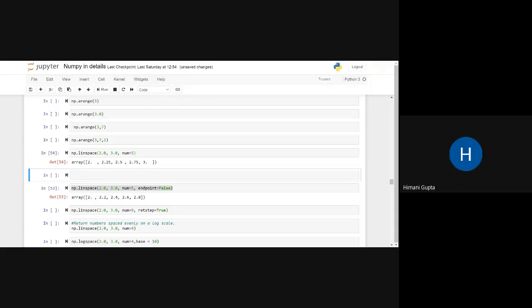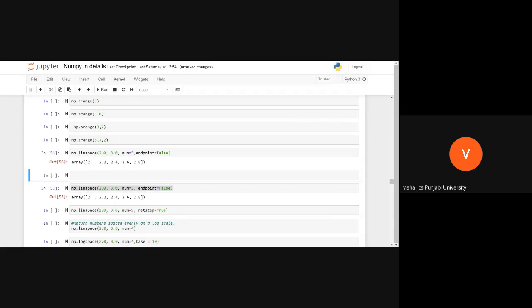But when we specify endpoint false, then 3 is not included. That means by default endpoint is included. It is as good as writing endpoint equal to true. Now if I write false, see, the endpoint is not included.